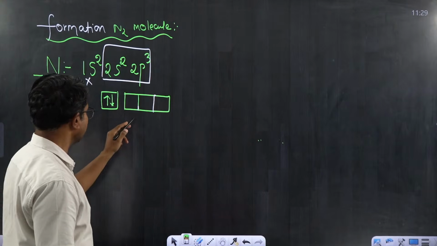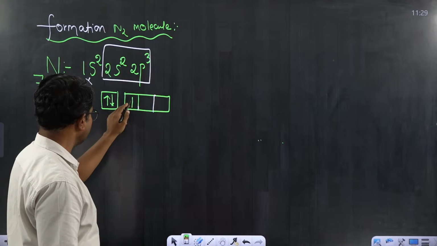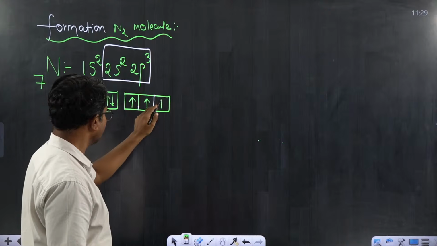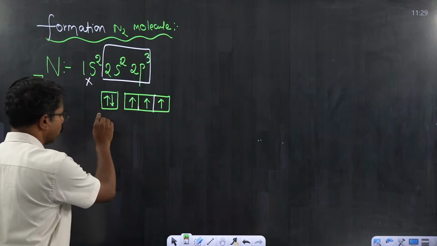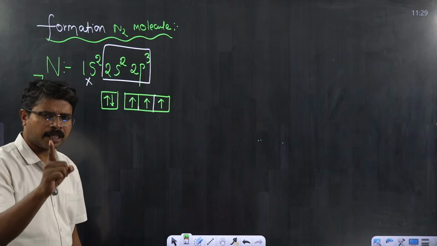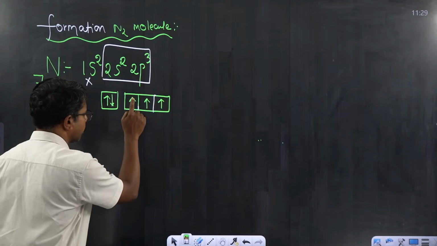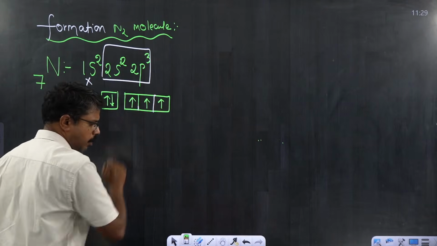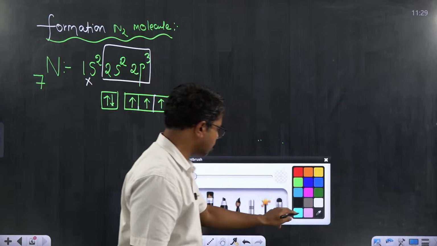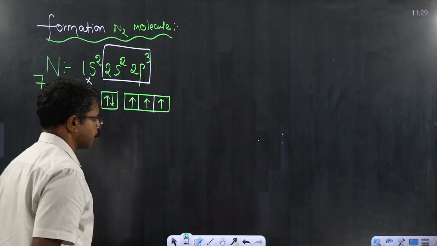Okay, sometimes you can tap. Okay, I am trying to fill the electrons based on Hund's rule. Hund's rule is the story of, I told, degenerate orbitals. Whenever you are filling the electrons in degenerate orbitals, each orbital should be filled with one electron. Then only you are supposed to start pairing. This is the story of one nitrogen atom, and the second nitrogen atom also the same story.